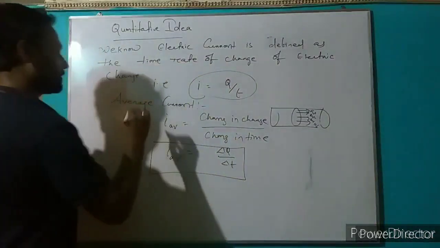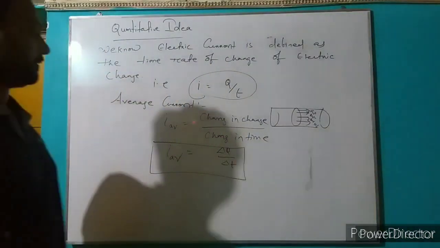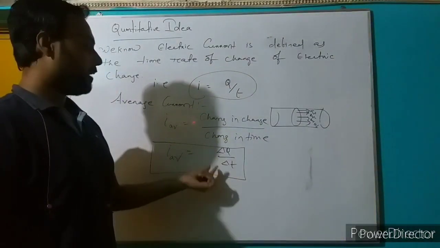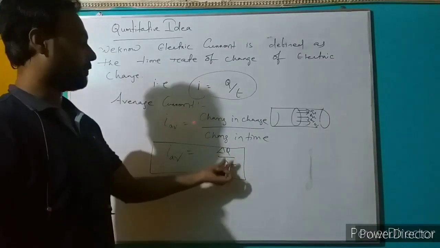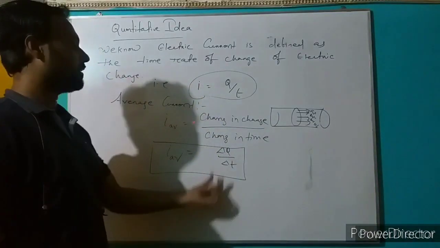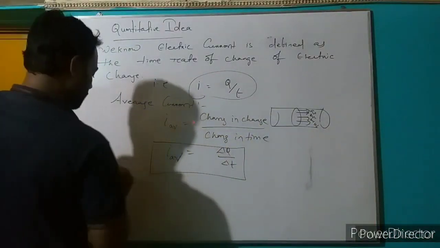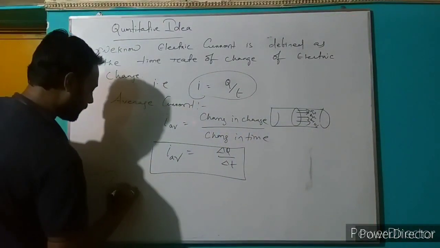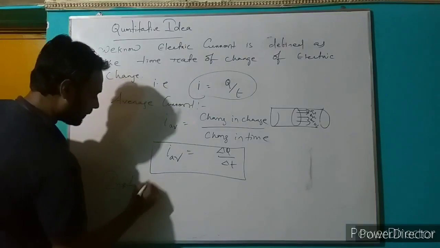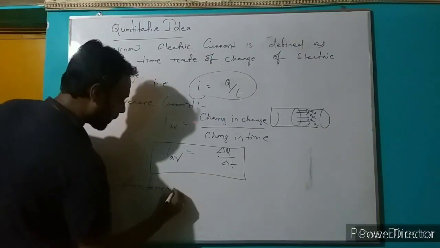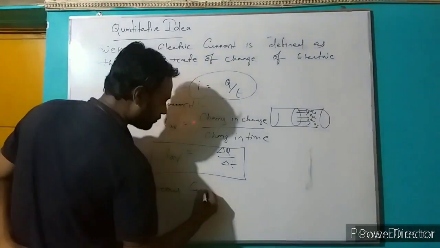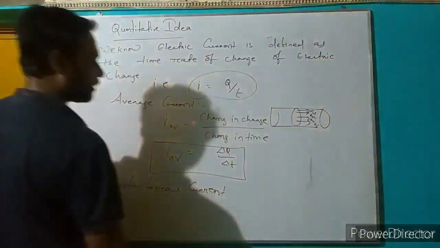So average current is defined as the time rate of change of average charge. Now instantaneous current. How to define instantaneous current?